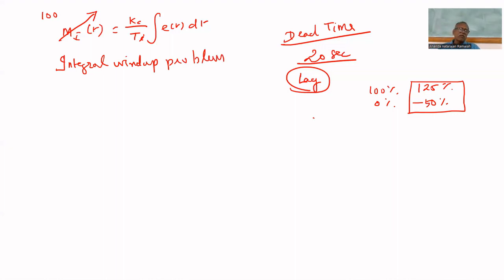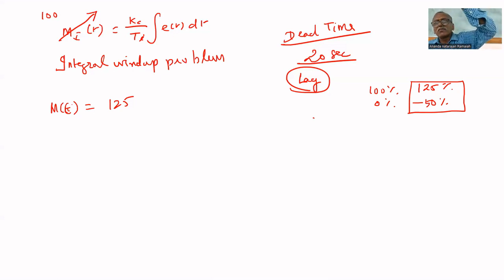If the integral windup problem happens, suppose the controller output M of t is 125, let us assume. But even if you give 125 output, what is the current? 4 to 20 milliamps only. Even for 125, it will be 20 milliamps only. Even if it is 110 or 115, it will be 20 milliamps only. That's why the valve will open only 100%.